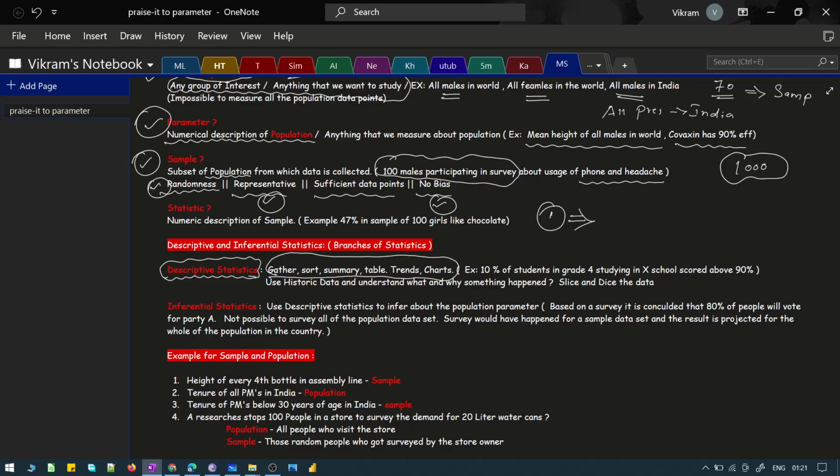All these things that we talked about go into descriptive statistics. And what data is used? It's going to be only the historic data, which means that whatever has happened in the past, you utilize the data, you study the data, and you understand what happened and why it happened. That is what is defined as descriptive statistics.